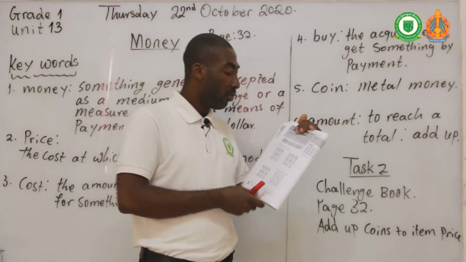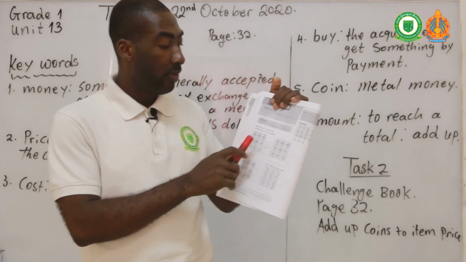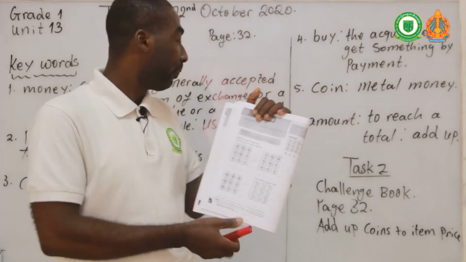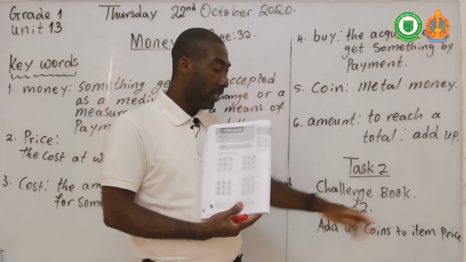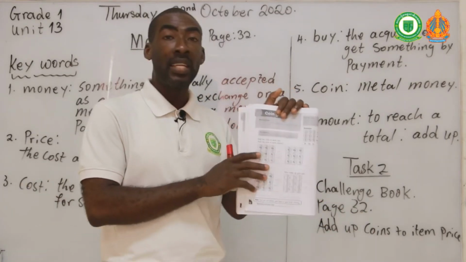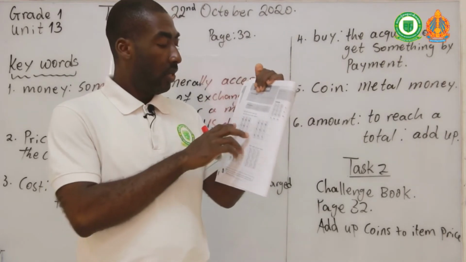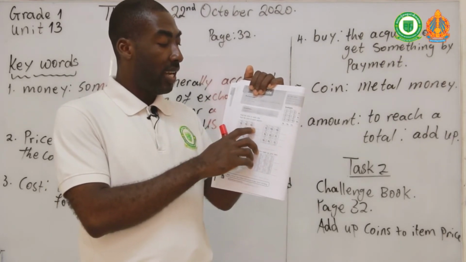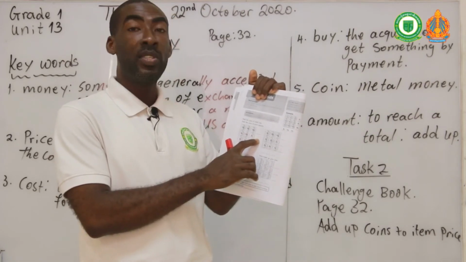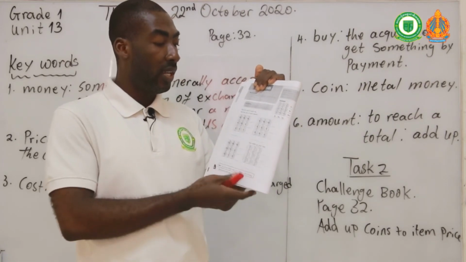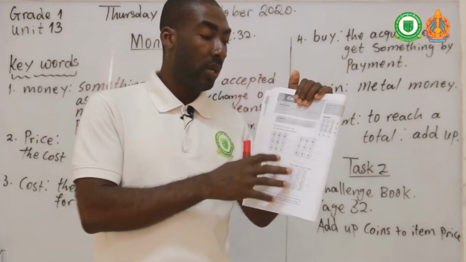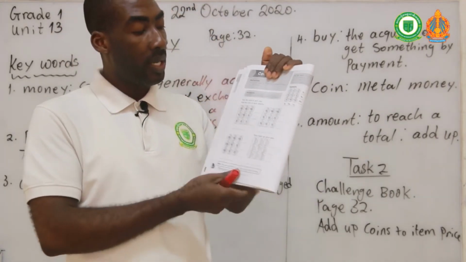What I need you to do is add what you see here, okay? So we are adding up our coins to get the total amount that we have. These are in cents. So you add what is here and then you put the answer here. You add what is here and then you put the answer also over here. When you have finished with what you have here, these are the 3 boxes.